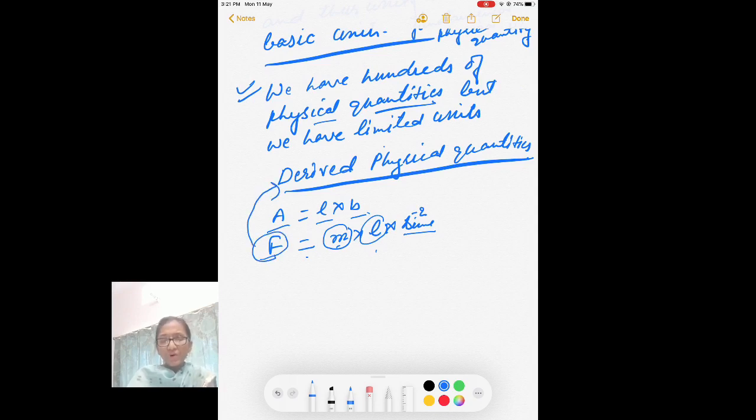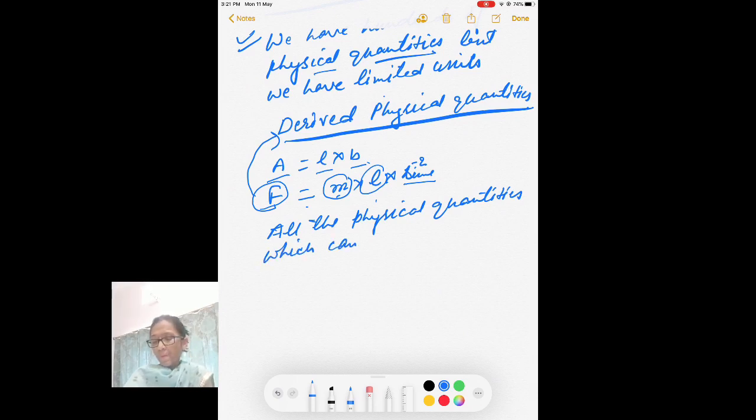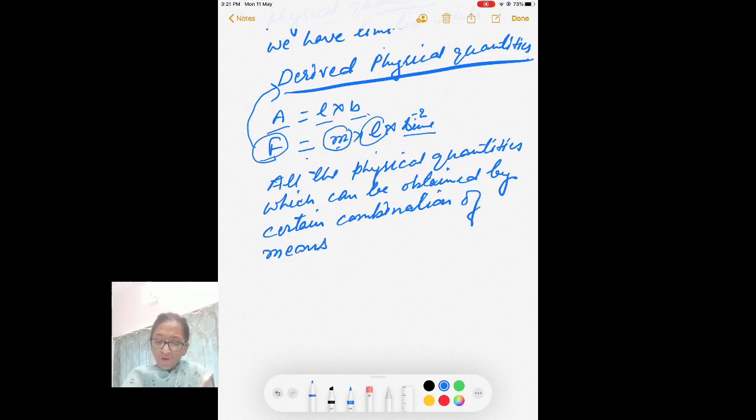So what are derived physical quantities? All the physical quantities which can be obtained by certain combination of, means product of and division of, only mind here, so take notice of it.